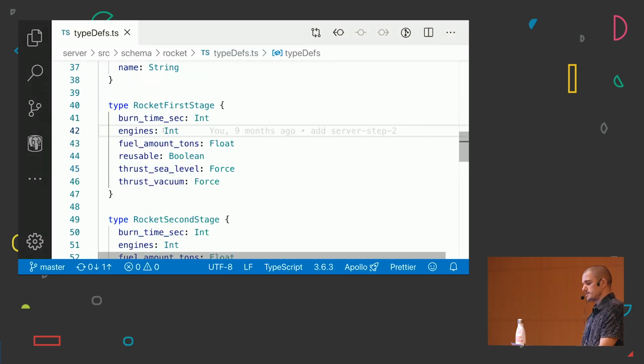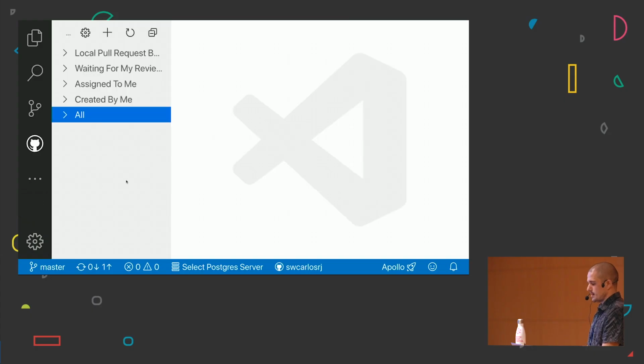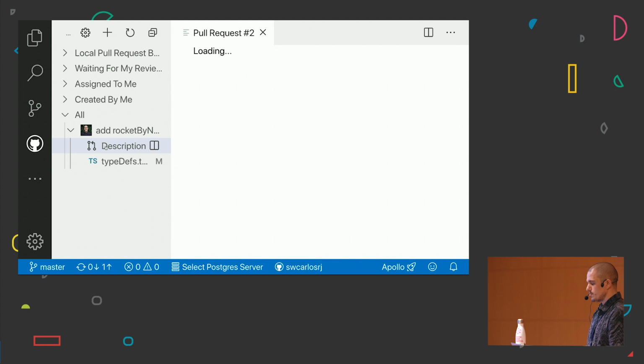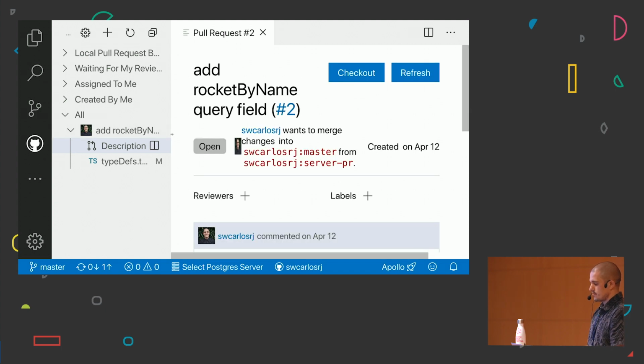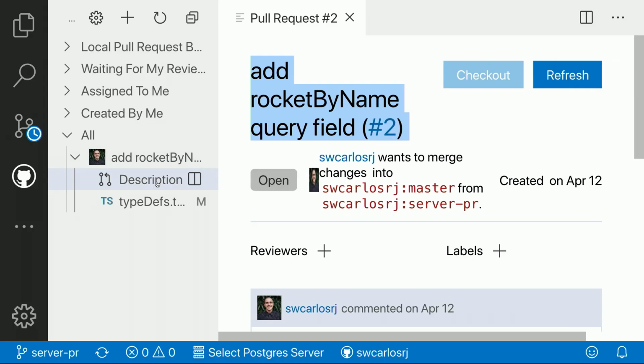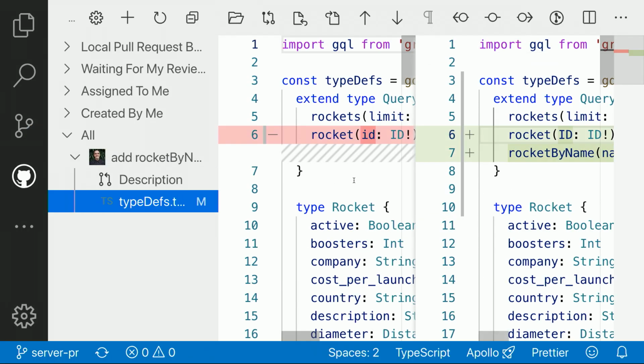What we are going to do right now is evolve our API. We are going to use a really nice extension for GitHub in Visual Studio Code, where we can see our pull requests. We are going to see that someone, in this case me, created this "add rocket by name" query field, and we can check out the branch and see the diff.